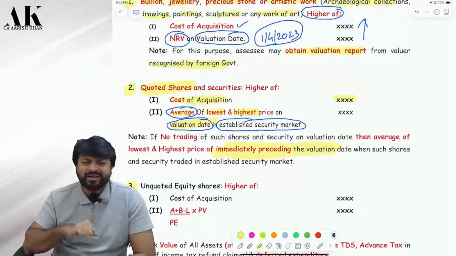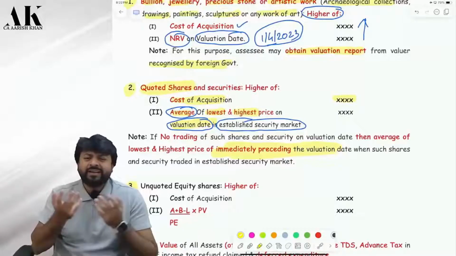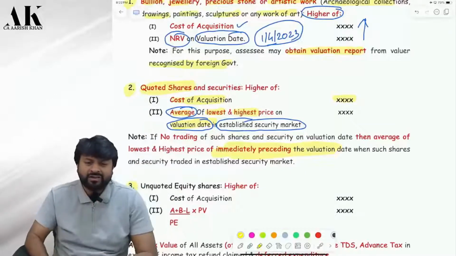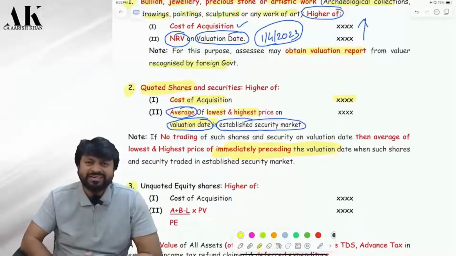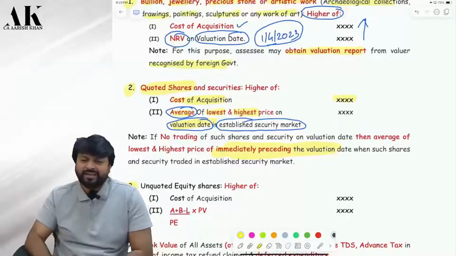Someday it would have been traded now. Otherwise, from where has it come? Has it come from the sky or what? The shares, you would have bought from somewhere now. Yes or no? So trading would have happened on some or the other day. Are you clear?